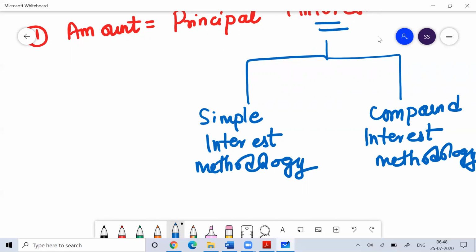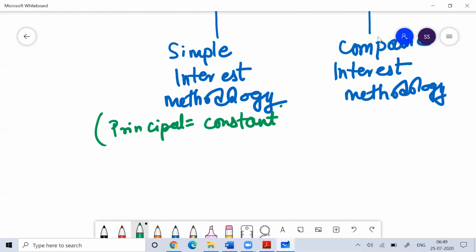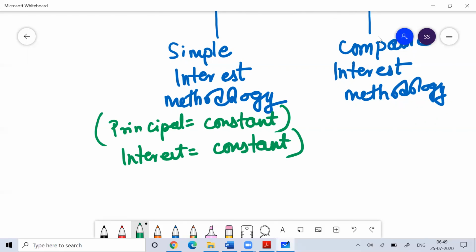So basically, in the case of simple interest methodology, we believe that the value of money does not change. Simple interest methodology is an arbitrary concept which does not work in the real market. In simple interest methodology, we believe that our principal, whatever you are investing, remains constant. Because your principal remains constant, the interest you will get on your investment also remains constant. So this is basically simple interest methodology.